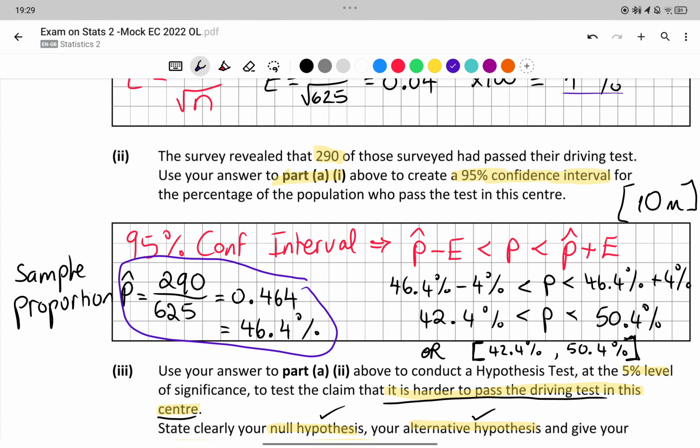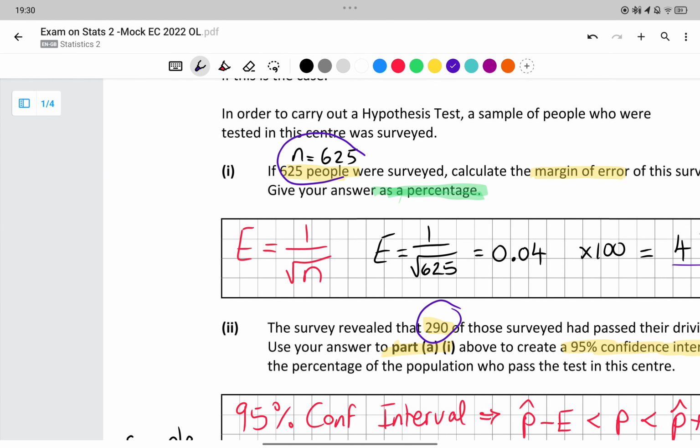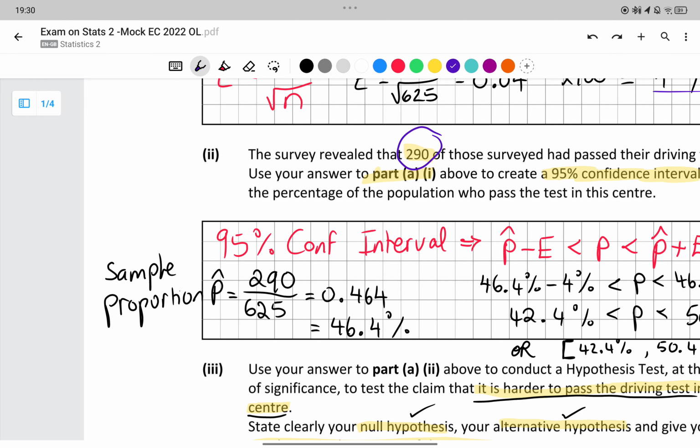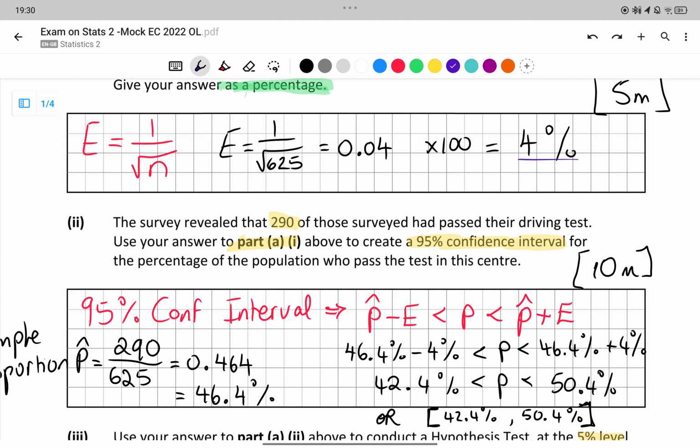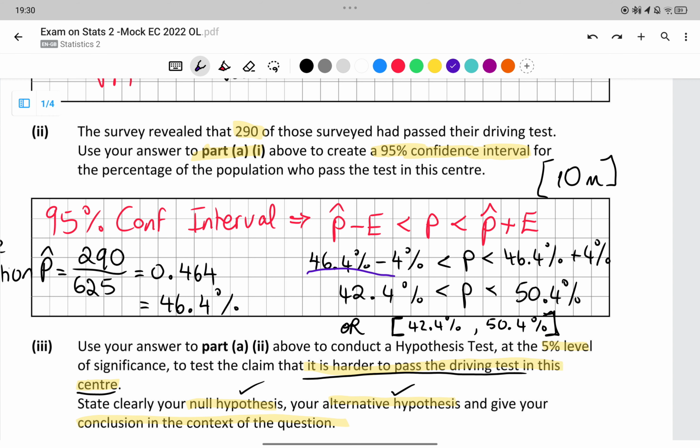Actually, is it 4 or 5? Let me double check. 10 marks there, it would be 4 out of 10 for getting your sample proportion. That is just using this number up here over your total, 625. And then, seeing as part 1 was written as a percentage, I'm going to write this one as a percentage as well. Then I put that into my calculator.